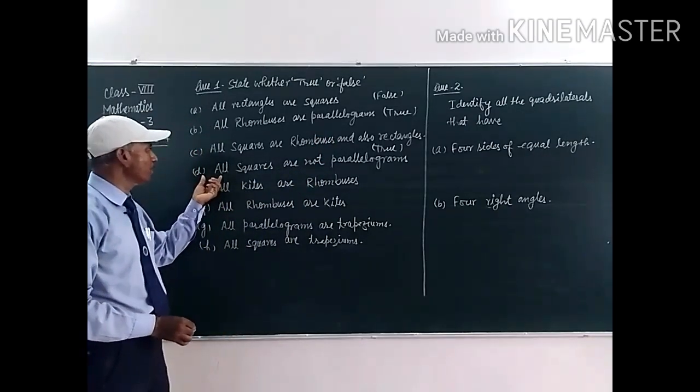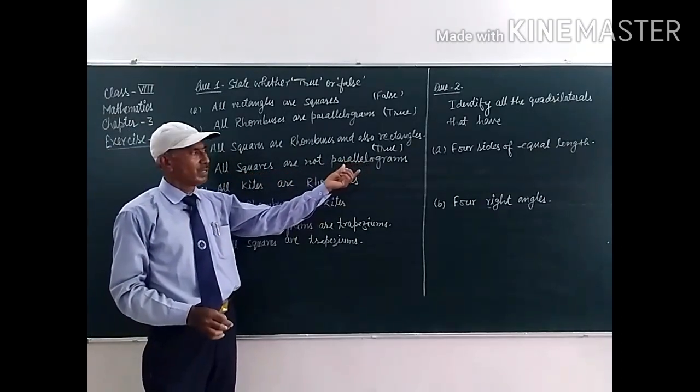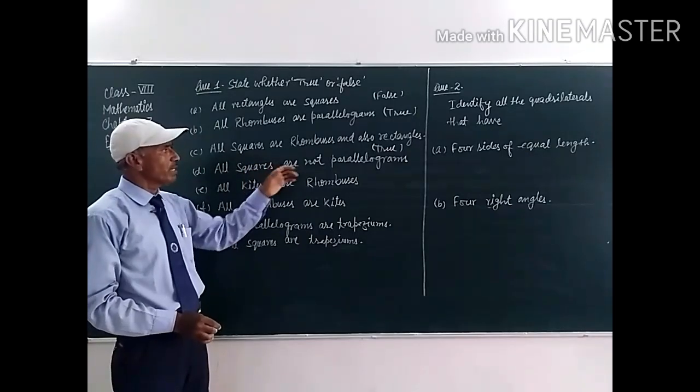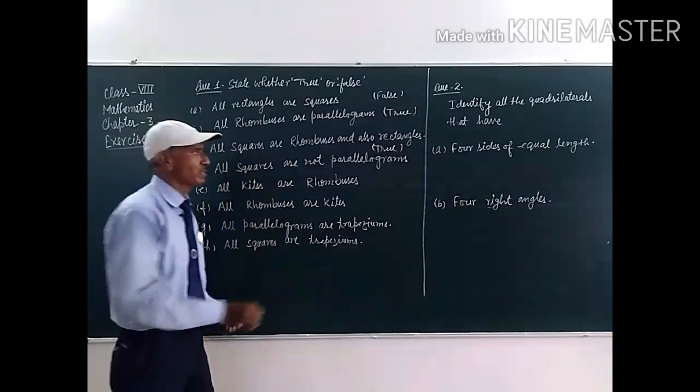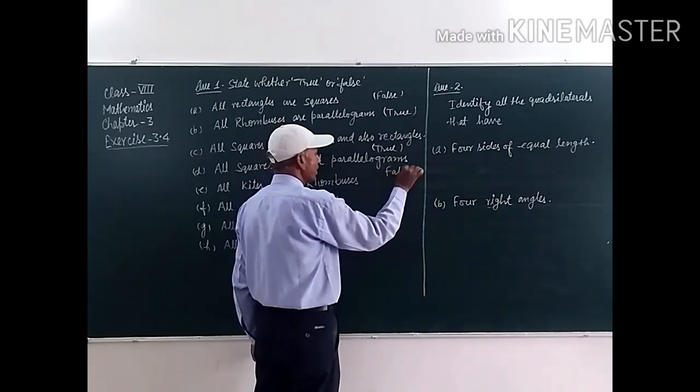This one, statement D: all squares are not parallelograms. So, it is false, students, it is not true, because squares are parallelograms. This one is false.